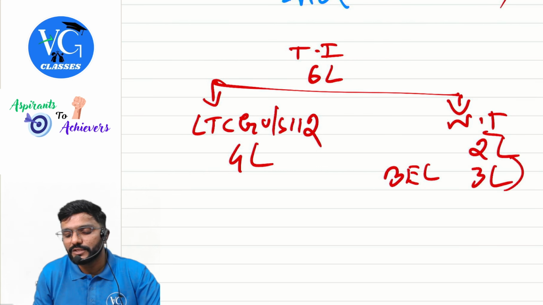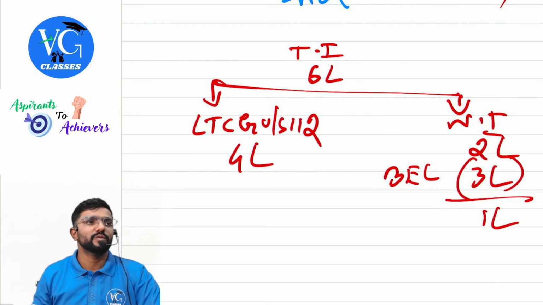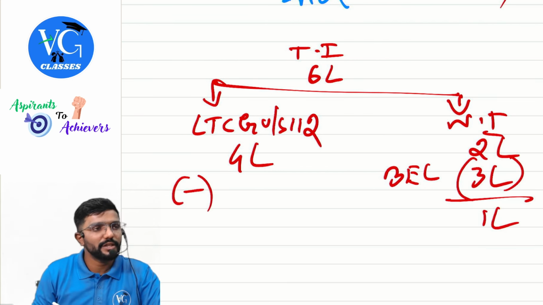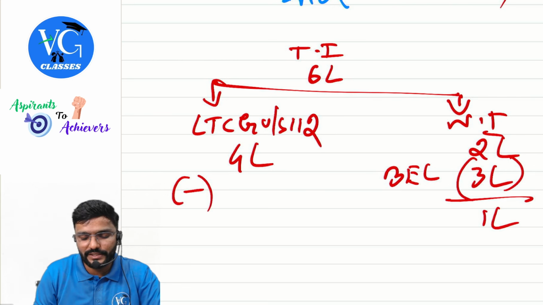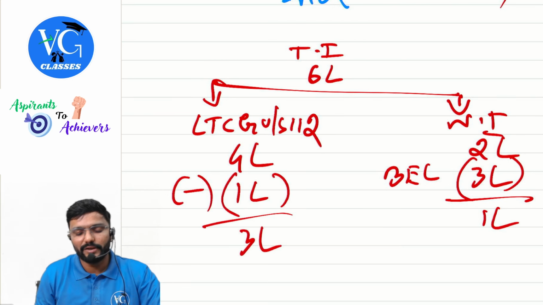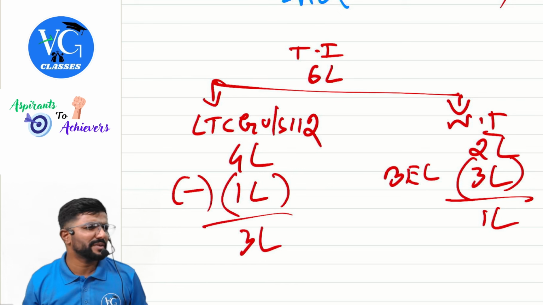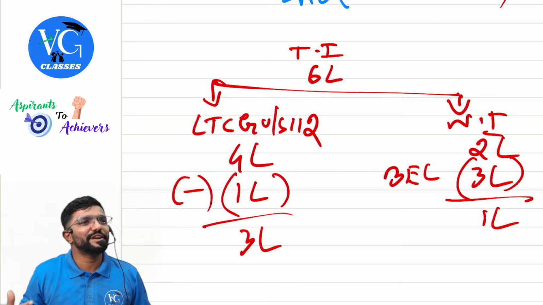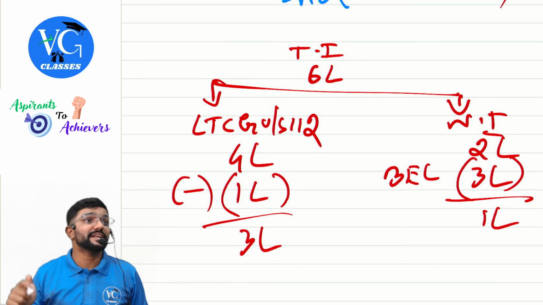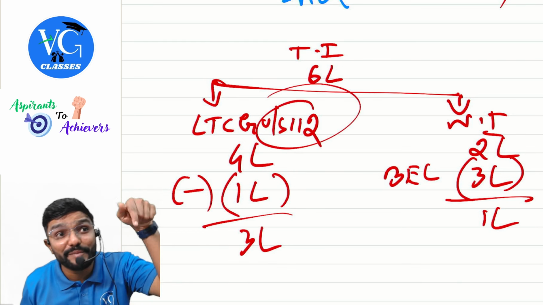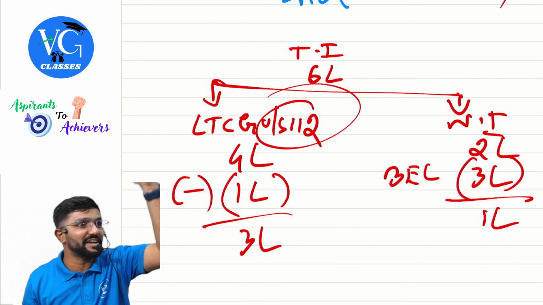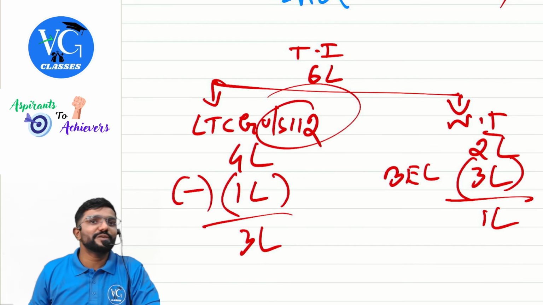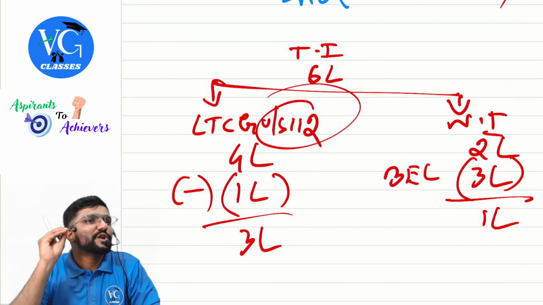Basic exemption limit is how much? 3 lakh. What is the shortfall, sir? 1 lakh. Can I adjust it against the long-term gain, special income? Yes, sir. Remaining 3 lakh, I will pay tax either at 12.5% or 20%, whatever is the case. Is that clear? And here, am I eligible for rebate also? Yes. Can I claim rebate? Yes. Against 112 tax, rebate is available. If it is 112A, not available. Hope you guys got it.